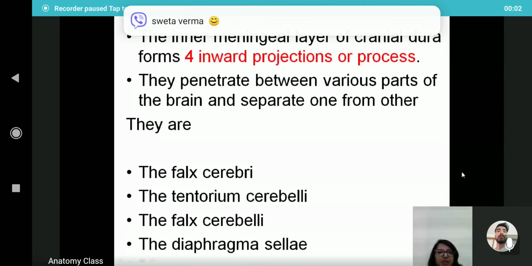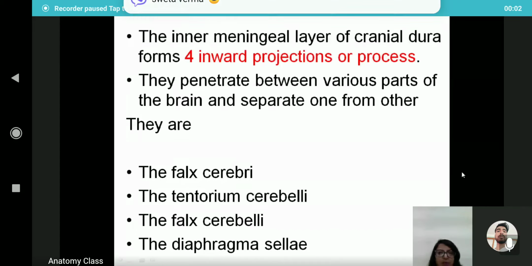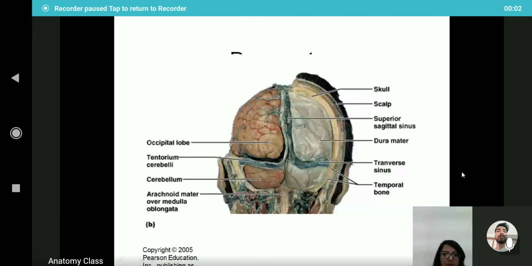The inner meningeal layer of the cranial dura forms four inward projections or processes. They penetrate between the various parts of the brain and separate one from the other. They are the falx cerebri, tentorium cerebelli, falx cerebelli, and the diaphragma sellae. So falx cerebri is here, tentorium cerebelli on each side just above the cerebellum, so that it provides the tent or roof-like structure to the cerebellum, and falx cerebelli between the two cerebellar hemispheres.